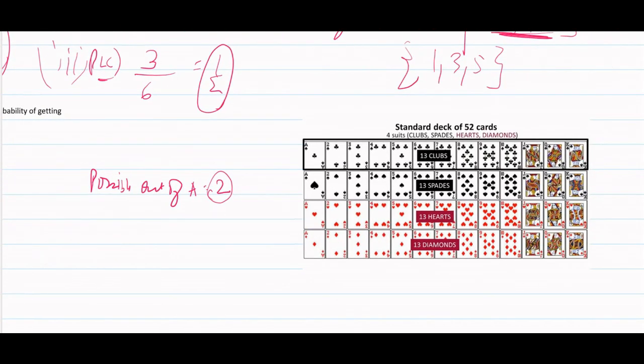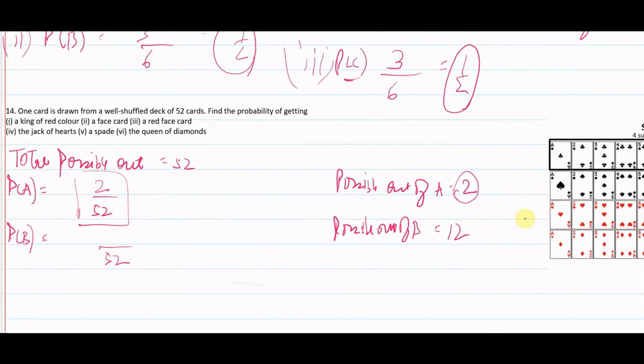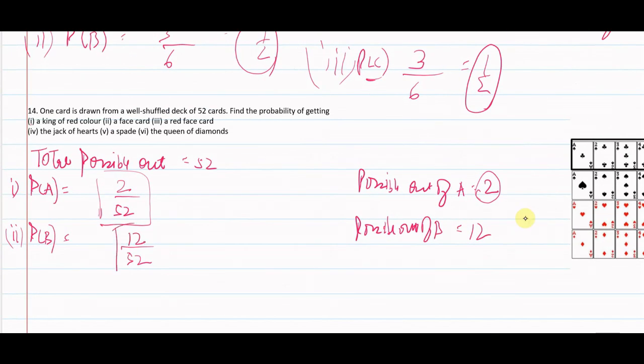How many face cards are available? We are not given color or shapes, so we need total face cards. There are 4 different shapes and 3 face cards in each, so total 12. Possible outcome of B event is 12. So 12 by 52.